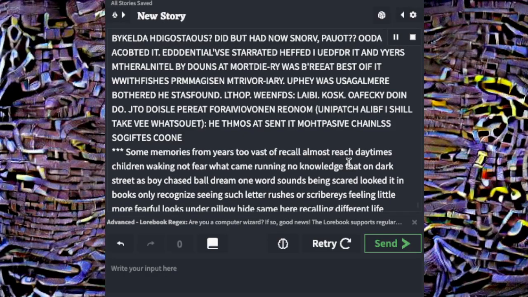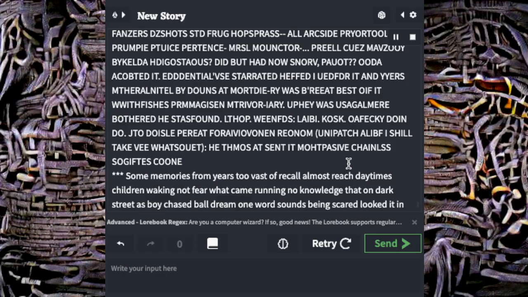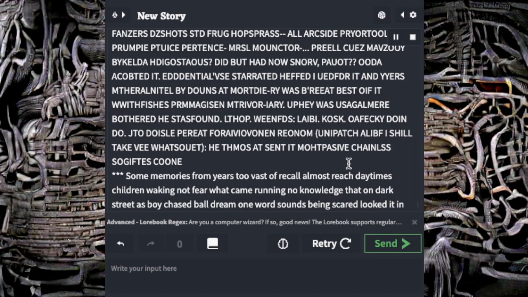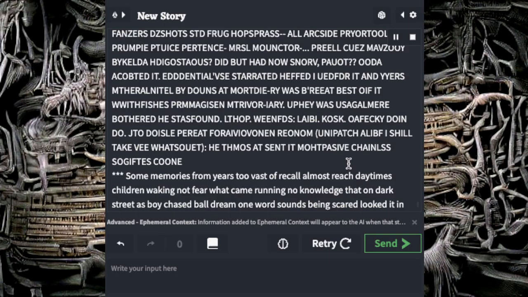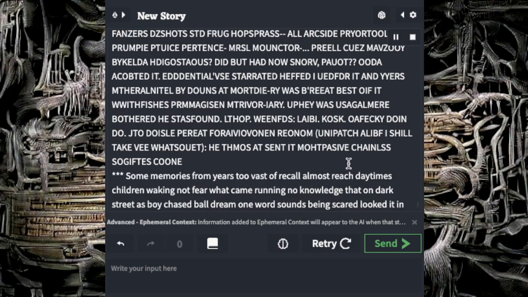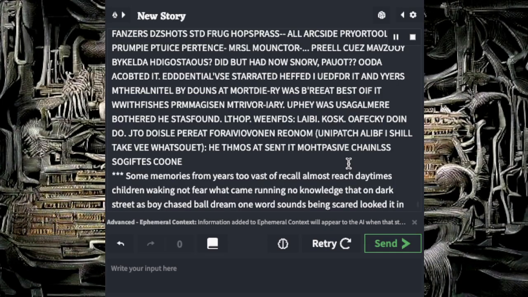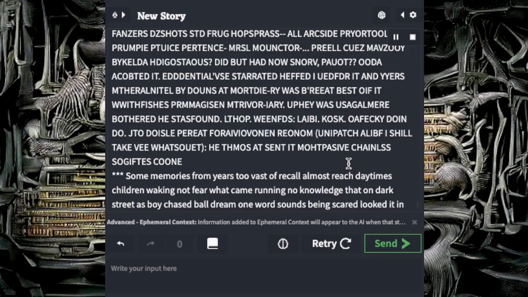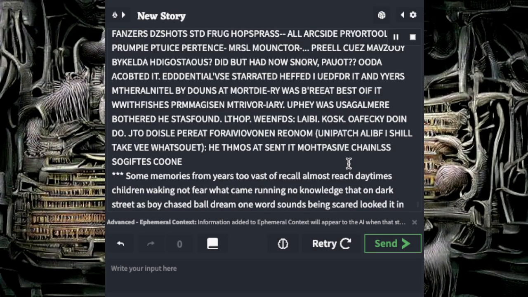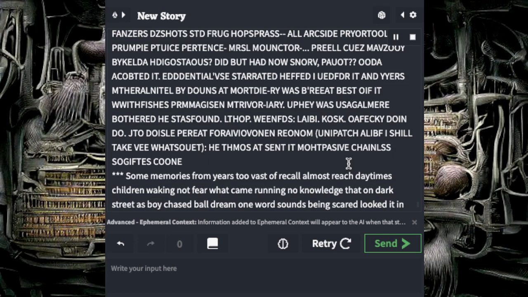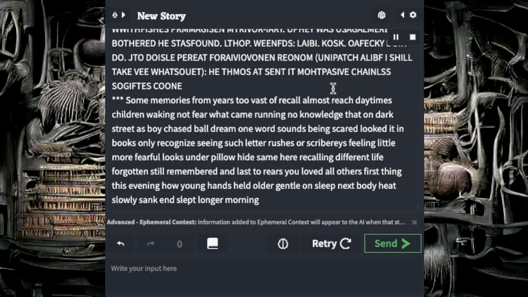Edential started after you've and years and there a little by downs at more dry was beery at best way for double with fishes. You're a magician and try variety. Up I was using a mere bothered he stars fan. Alpha, wings, lay by, cask, ofiki do and do. Titia dois o peri for a vivon and rianum unit patch up I shall take the what's out. Heat must send him a pace of chin schoon.